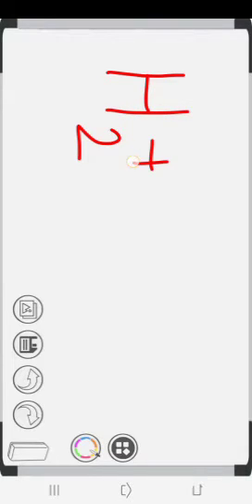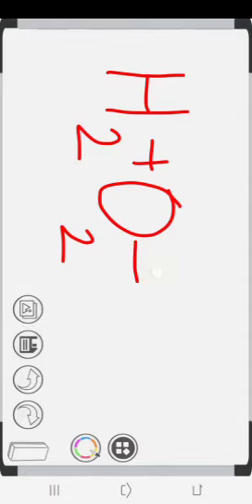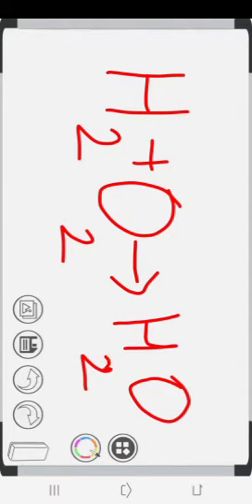So children, keep in mind, this was a simple reaction and you should know which are the reactants and which are the products. Now I'm writing one reaction. Tell me which is the reactant. Very good. Which are the products? Yes, H2O is the product.